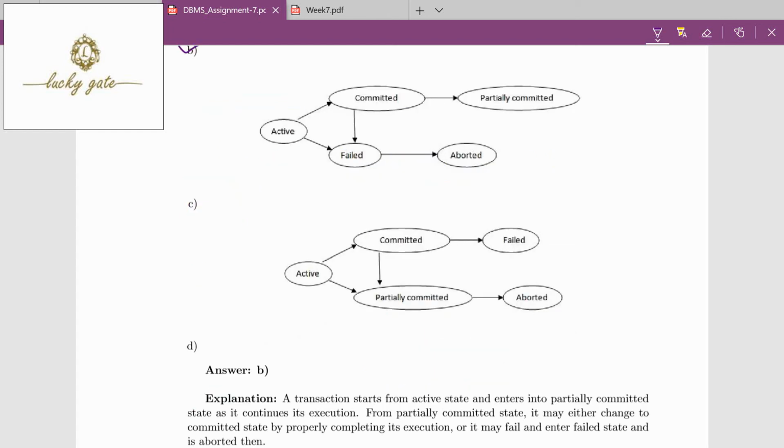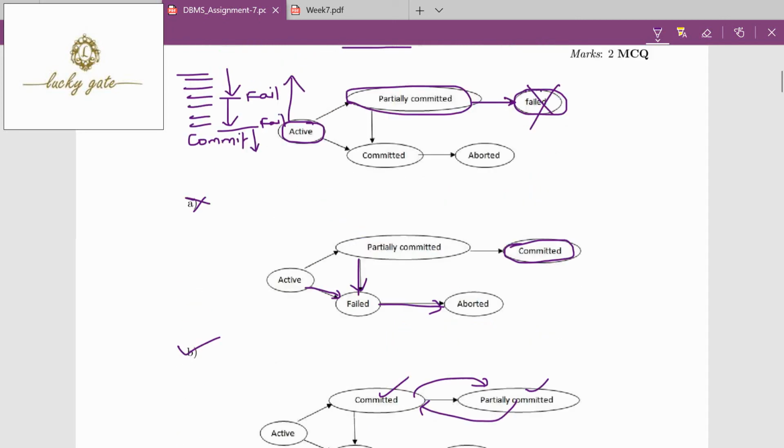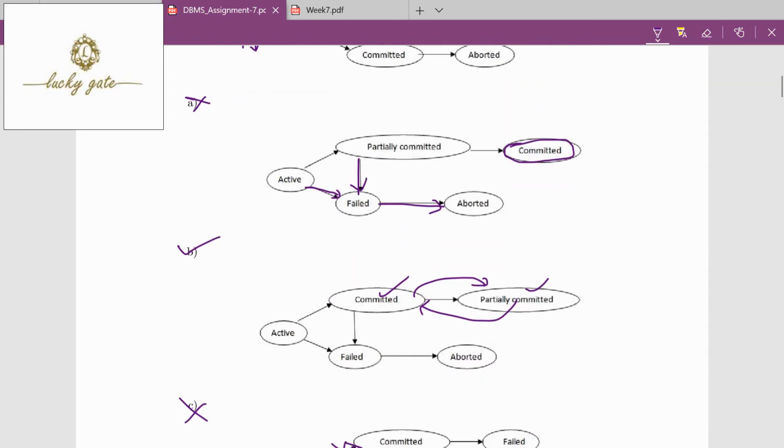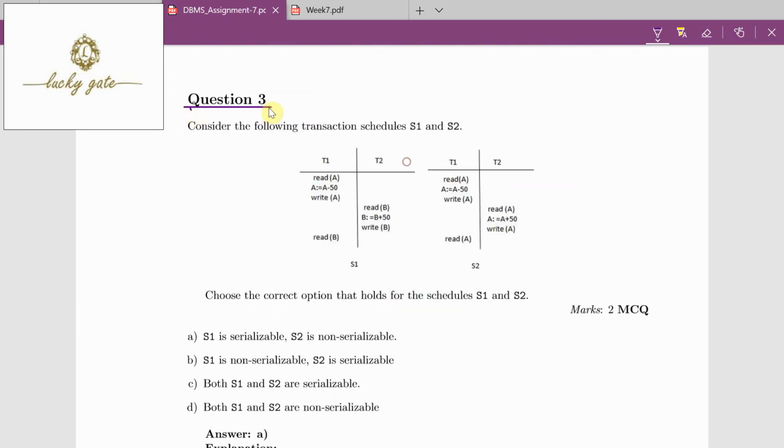Check option C: first committed then partially committed. Actually it is first partially committed then committed. So option C is wrong. From active, it cannot go directly to commit. First it should enter the partially committed state, then the committed state. So this is incorrect. Option D is also incorrect. So the answer for question number 2 is option B.